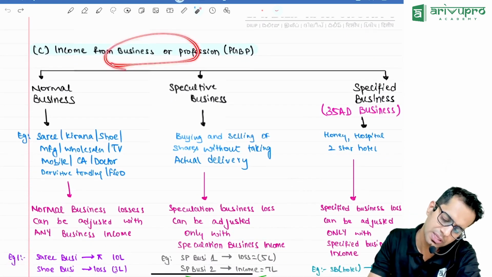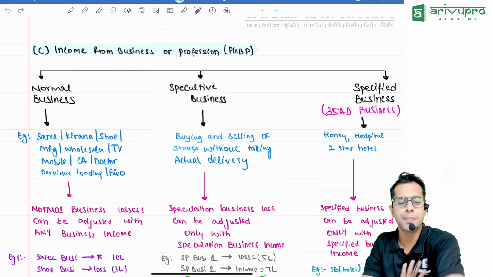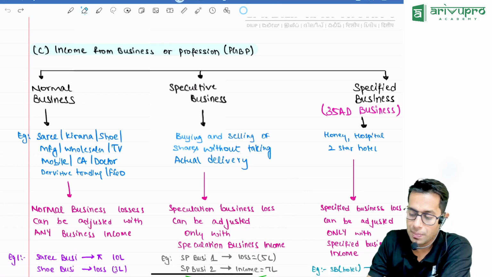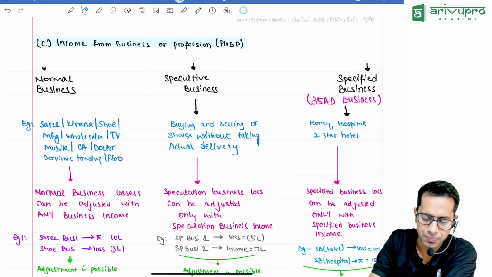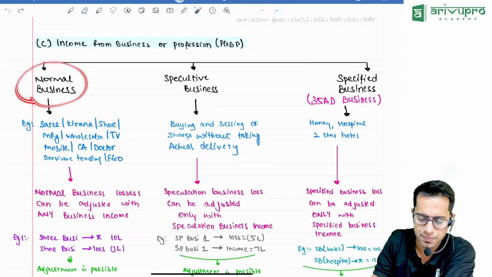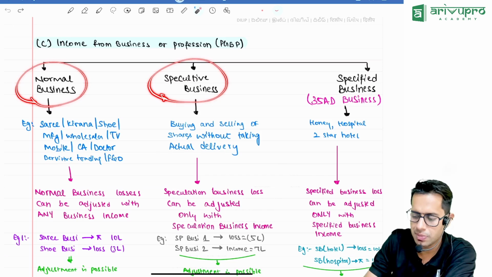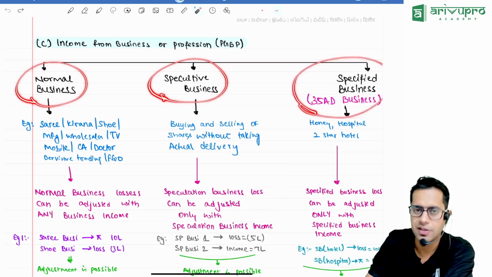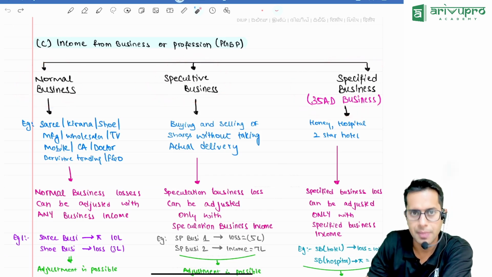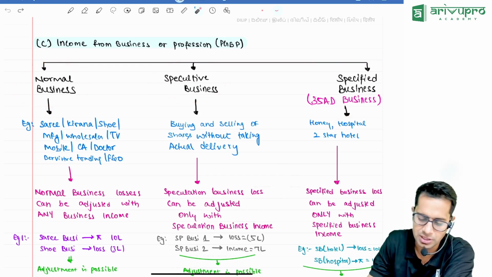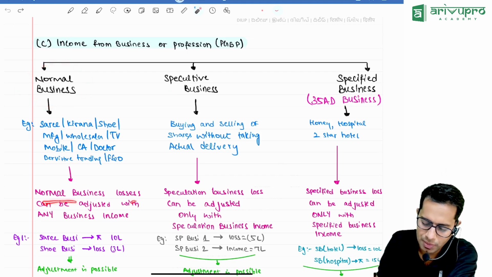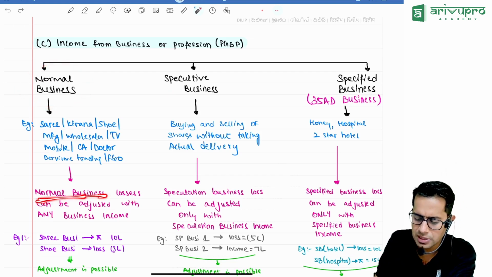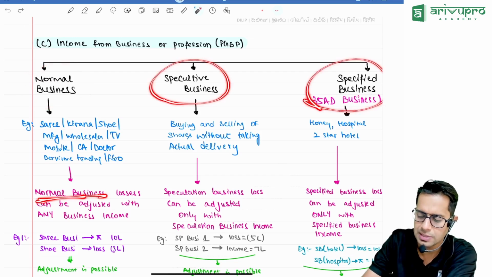Sir, what about business income, sir? Now, for the purpose of set off and carry forward, your business income is divided into 3 categories. One is your normal business, another one is your speculation business, and third one is your specified business. Sir, what is this normal business, speculation business, specified business? Normal business means all the businesses other than speculation business and specified business.